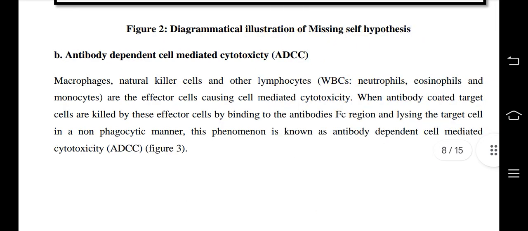Antibody dependent cell mediated cytotoxicity, or ADCC, is an accidental discovery we mentioned earlier. So macrophages, natural killer cells and other lymphocytes, the white blood cells, neutrophils, eosinophils and monocytes are the effector cells causing cell-mediated cytotoxicity. When antibody-coated target cells are killed by these effector cells by binding to the antibody's Fc region and lysing the target cell in a non-phagocytic manner, this phenomenon is known as antibody-dependent cell-mediated cytotoxicity.